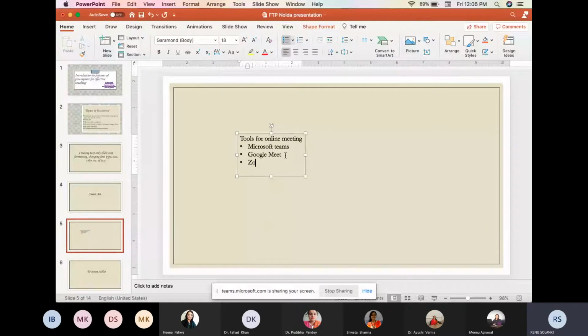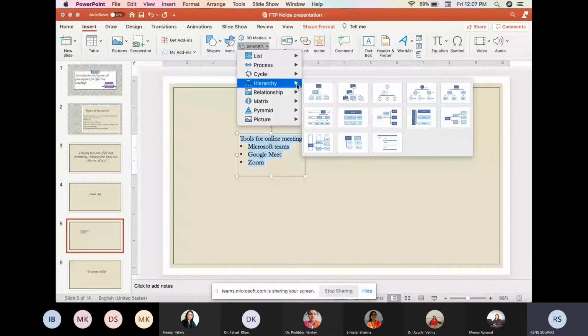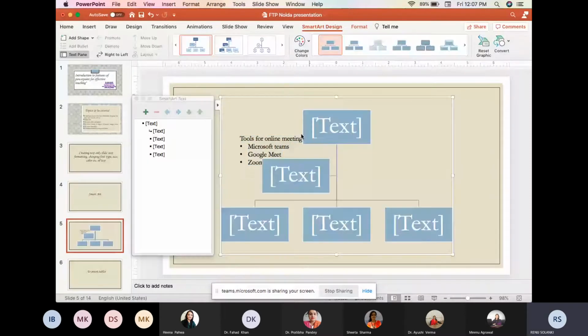Now, if we want to change this simple text to the Smart Art, what will we do? We will select this text and we will go to the insert, and it will show the various options. It will show the Smart Art. From the Smart Art, it will show various options. So I can take any type of art. For example, I want to show the hierarchy by this one. So I will click on this one. So you see that this will be converted into the Smart Art.